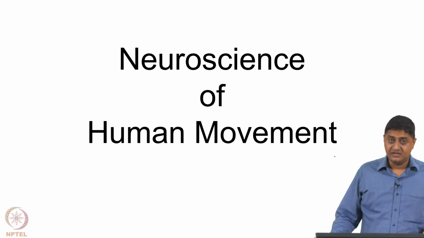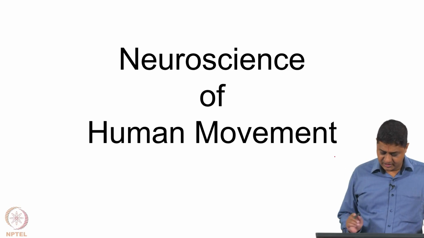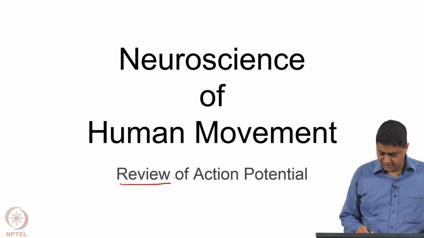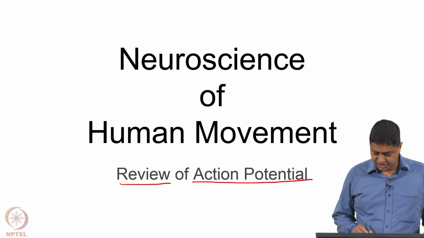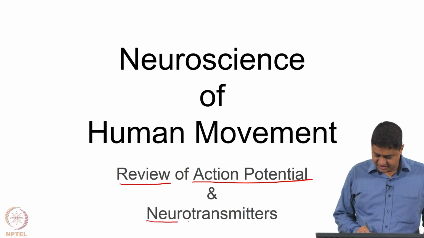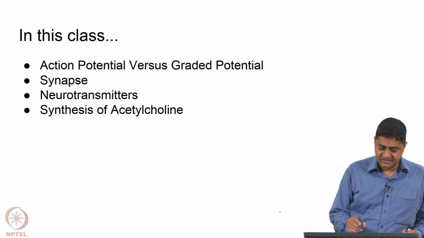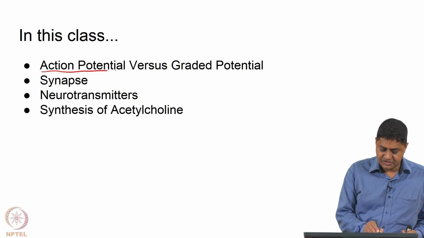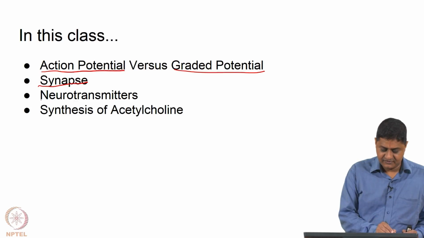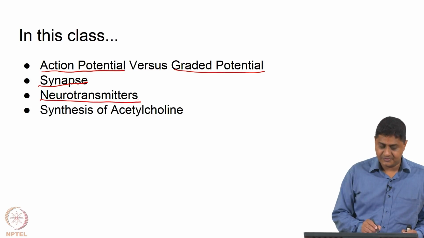So, welcome to this class on Neuroscience of Human Movement. In this class, we will be reviewing our discussion on action potential, and I will be discussing a new topic, which is basically neurotransmitters. So, in this class, we will discuss the differences between action potential and graded potential, and we will discuss the concept of a synapse, and we will discuss neurotransmitters.